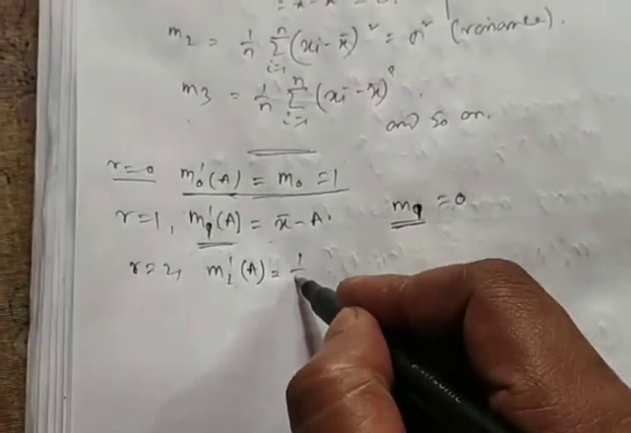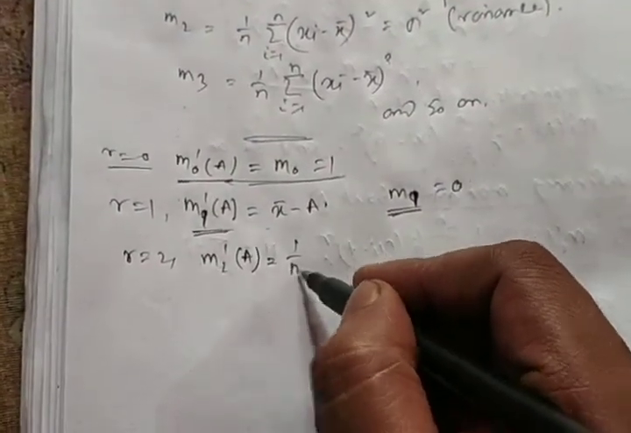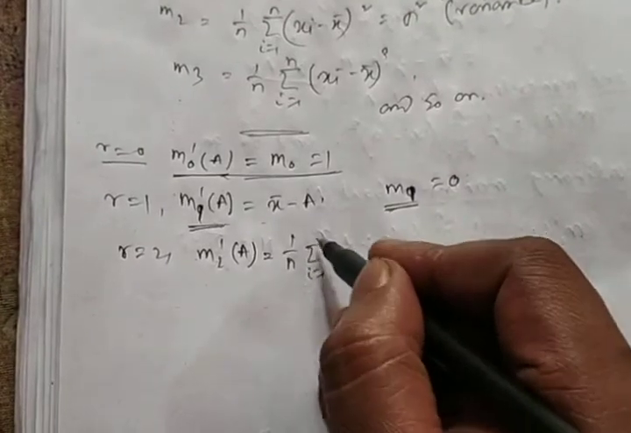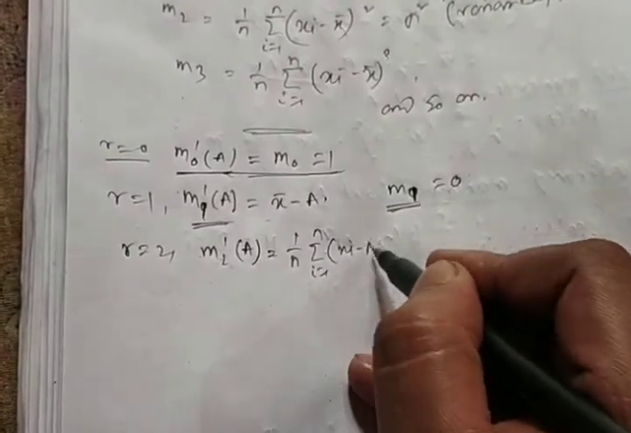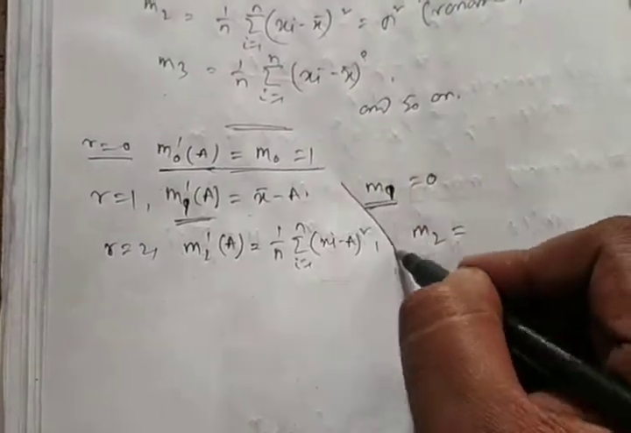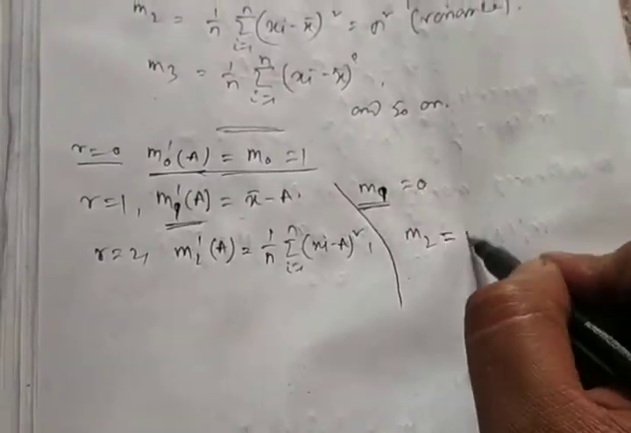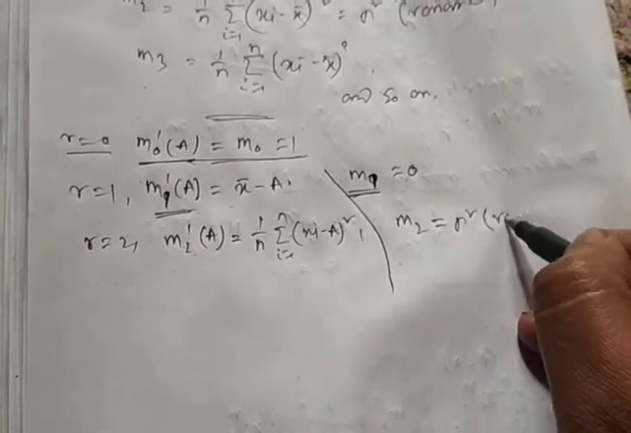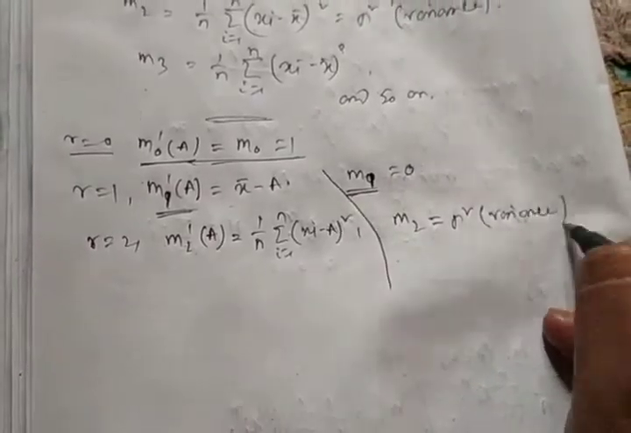There is nothing to simplify. So the formula is 1 by n summation i equals 1 to n xi minus a whole square, and m2, that is the central moment, m2 equals sigma square, that is the variance. Okay, also for frequency distribution it will be the variance.